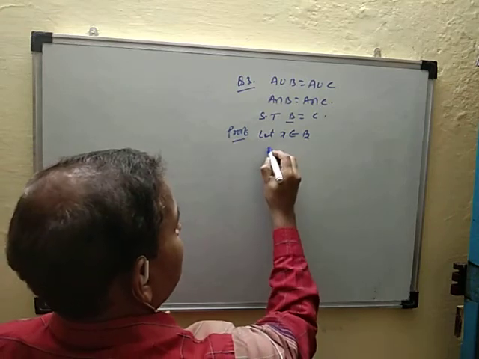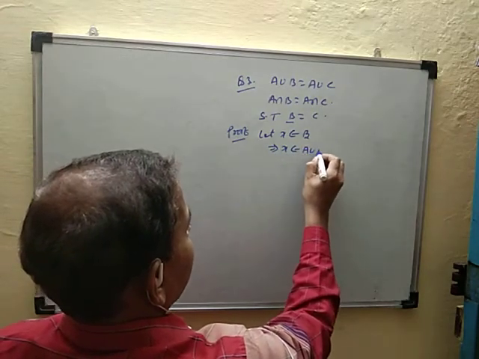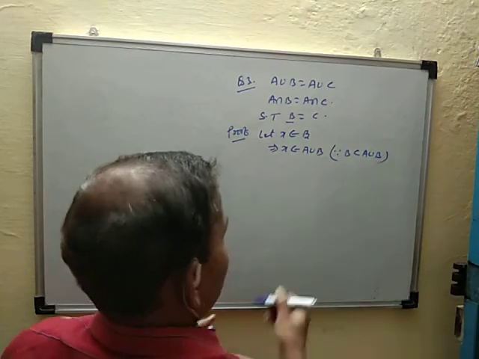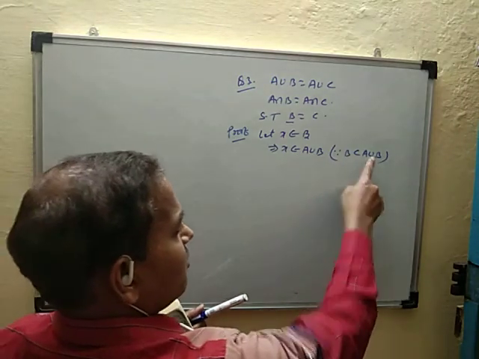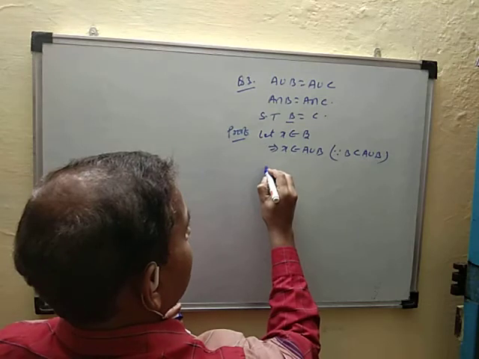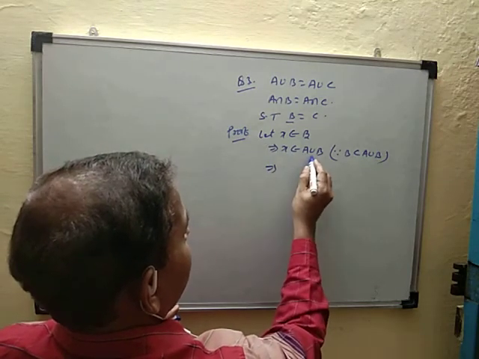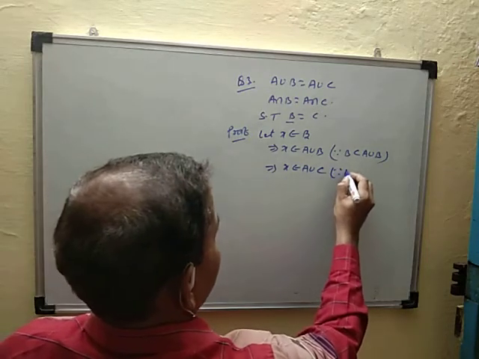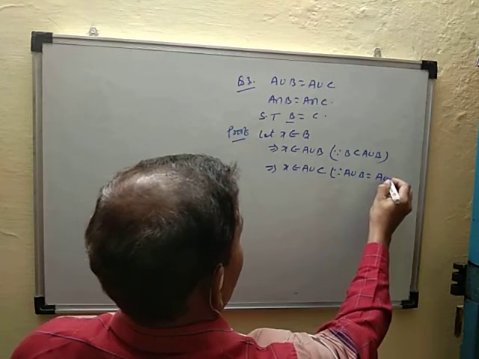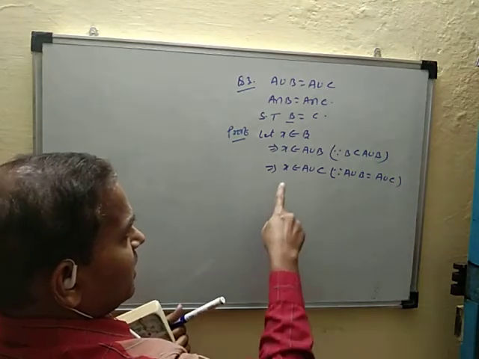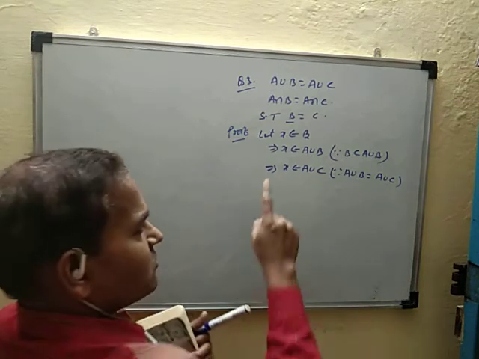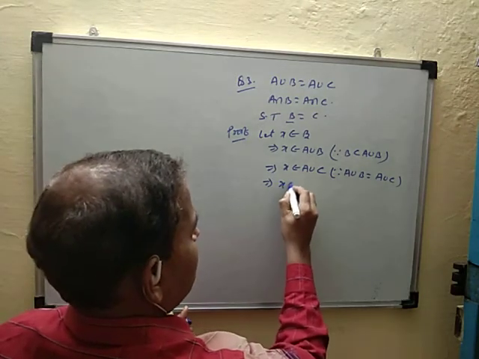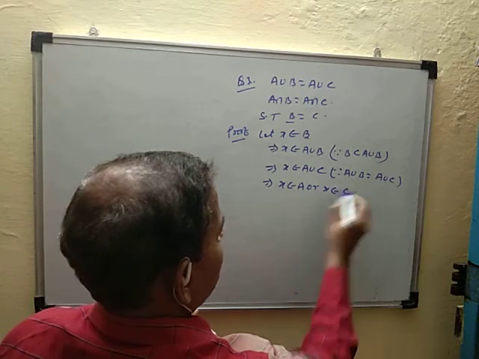Since X belongs to B, this implies X belongs to A union B, because B is a subset of A union B. Every element of B belongs in A union B, and this implies X belongs to A union C, because A union B is equal to given A union C. And X belongs to A union C, so that X belongs to either A or C. So this implies that X belongs to A or X belongs to C.